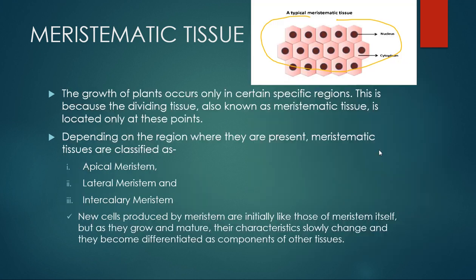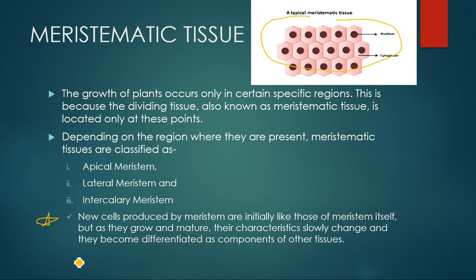Okay, so first of all let us discuss meristematic tissue again. New cells produced by meristematic tissue are initially like those of the meristematic tissue itself. It's the main point. Initially, when new cells are formed, they are meristematic tissue only. But with time, as your plant grows and matures, the characteristics of those old meristematic cells become different.